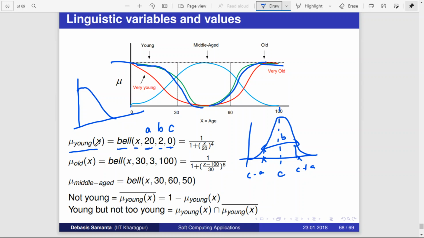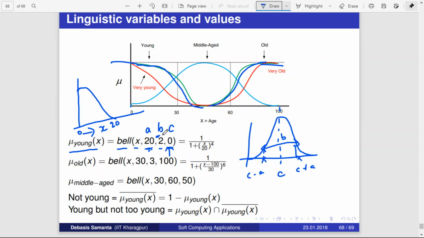Young is connected with age, so the x-axis is age. You cannot have anything less than 0 for age, but starting from 0 you have to consider as young. So this c is 0, and how much maximum can we take for young? Maybe 20, so this is 20.